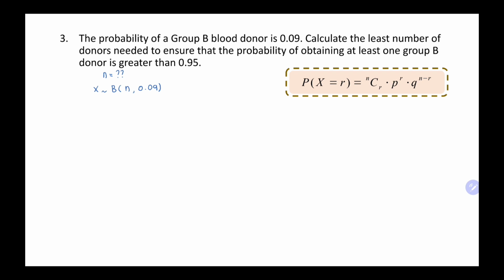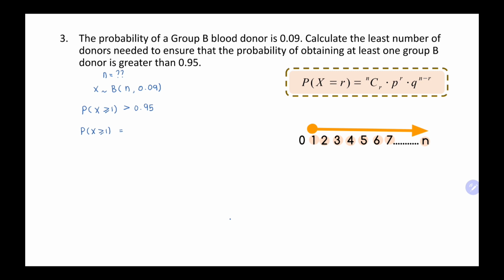Given the information, at least one group B donor is greater than 0.95. At least one means P(X) greater than or equals to 1 is greater than 0.95. So we use this information to find the value of N. P(X) greater than or equals to 1, we start from 1 until N. But we do not know the value of N. So we use the other way.